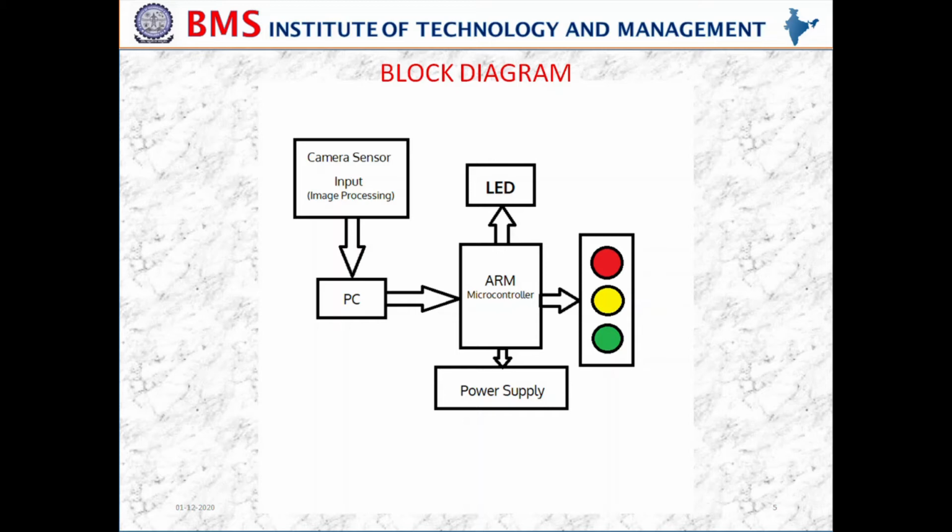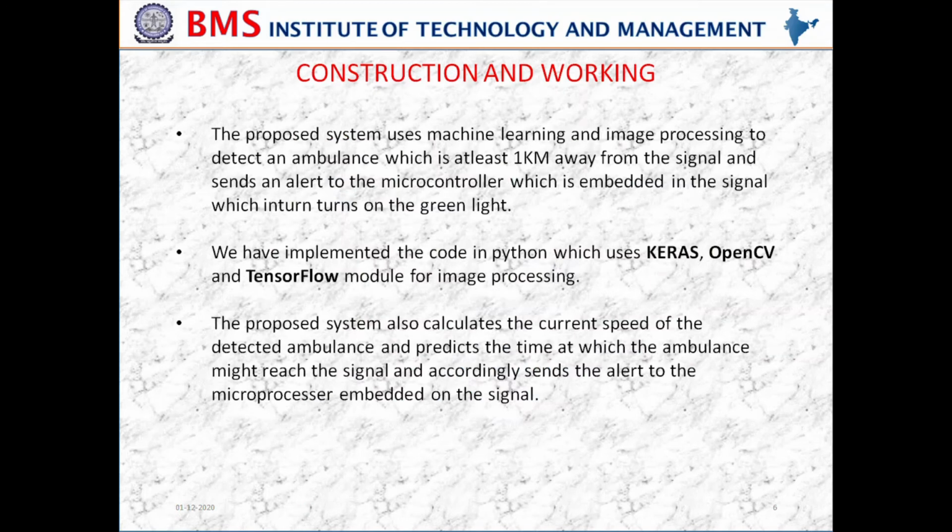In this block diagram we have a camera sensor as an input device which will be fed to a processing unit like a PC, which will give instructions to the ARM controller for giving instructions for the ambulance itself and also give the appropriate signal to control traffic. Our proposed system uses machine learning and image processing algorithms to detect the ambulance at least a kilometer away from the signal and sends the microcontroller and the ambulance alerts.